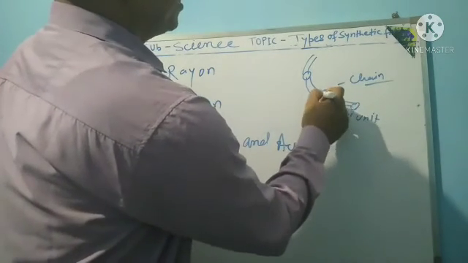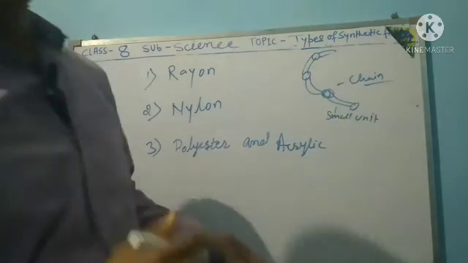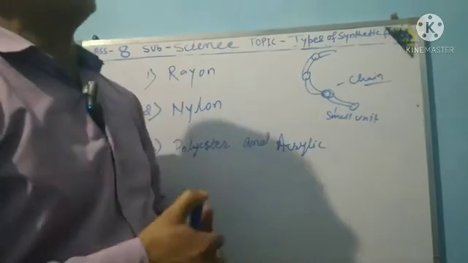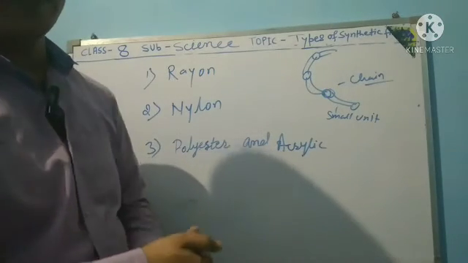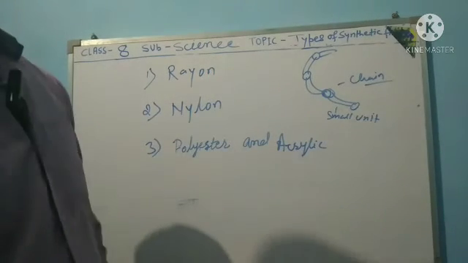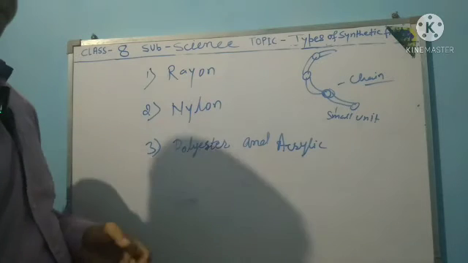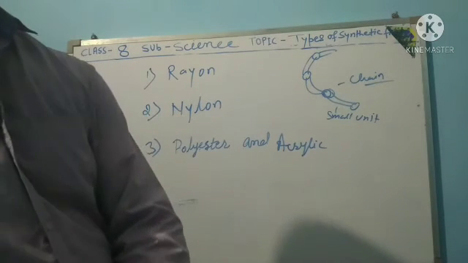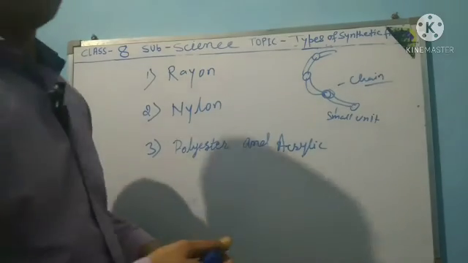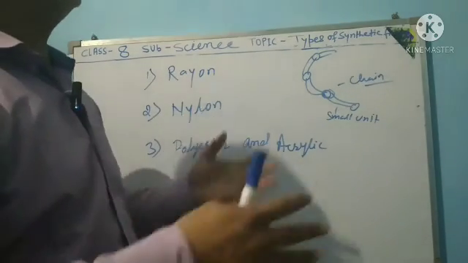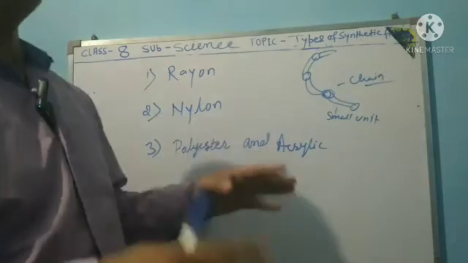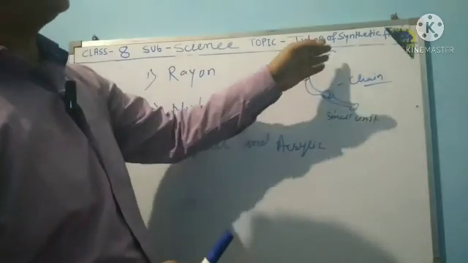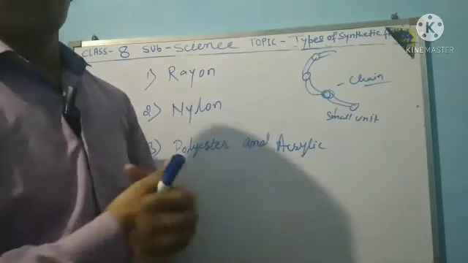together to form a large single unit, which is called a polymer. Poly means many, and mer means unit, single. That is, small units combined together are called polymers.